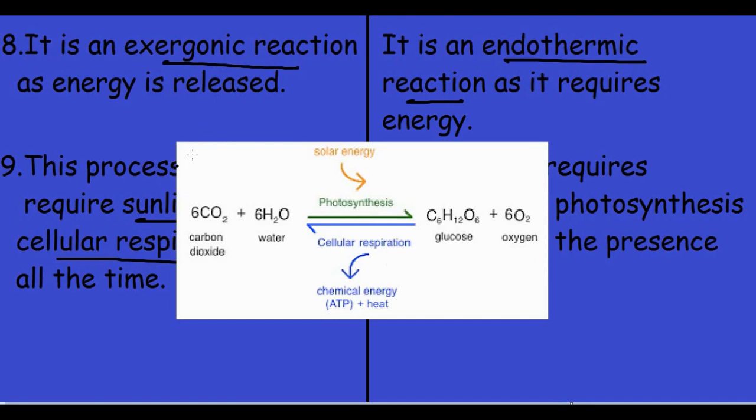So the 10th point is the reactions for cellular respiration and photosynthesis. This forward reaction, where carbon dioxide and water react in the presence of solar energy to give glucose and oxygen, is known as photosynthesis. The reverse reaction is cellular respiration, in which oxygen and glucose are the reactants which give water and carbon dioxide as the products.